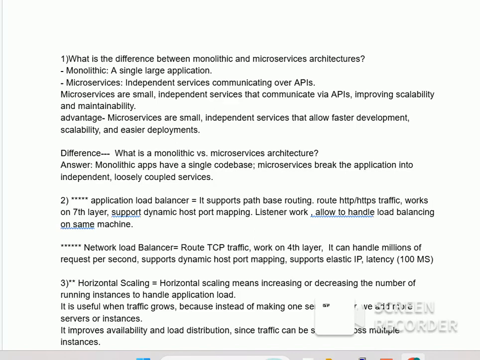The advantages of microservices are that small, independent services allow faster development, scalability, and easier deployments. The difference is that monolithic apps have a single code base, and microservices break the application into independent loosely coupled services.